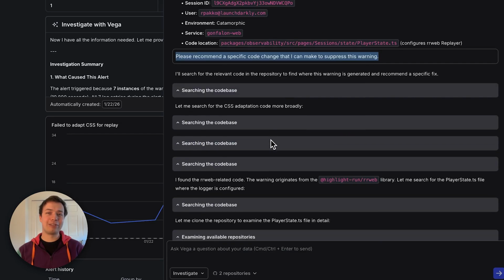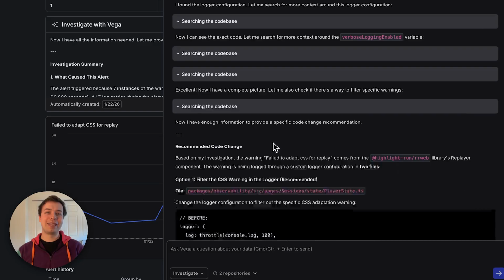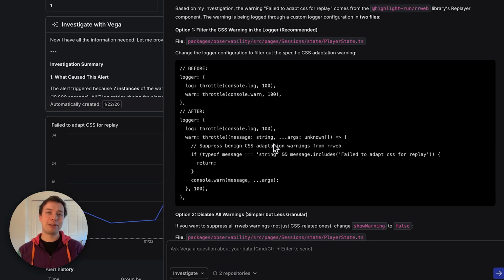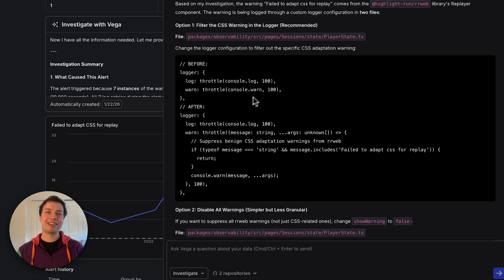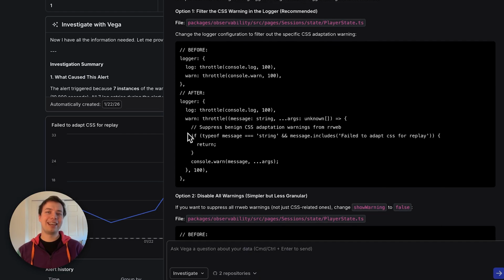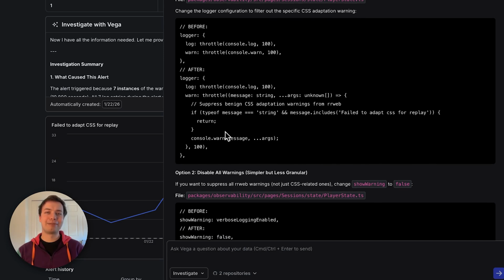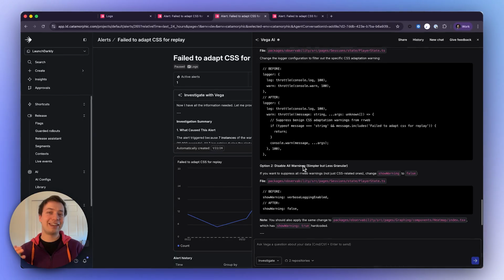Then Vega is able to look through the code base, make its own edits, and recommend a couple of options for code changes, where it says, just go to this file, change this line to this line, and then you'll suppress these warnings. Now, if I'm so inclined, I can even ask Vega to file the PR on my behalf. Then I truly don't have to do anything.